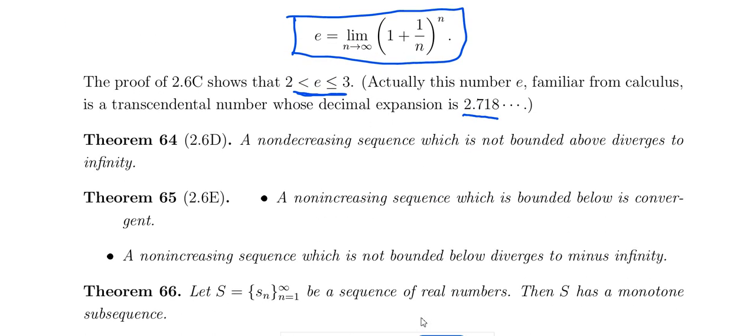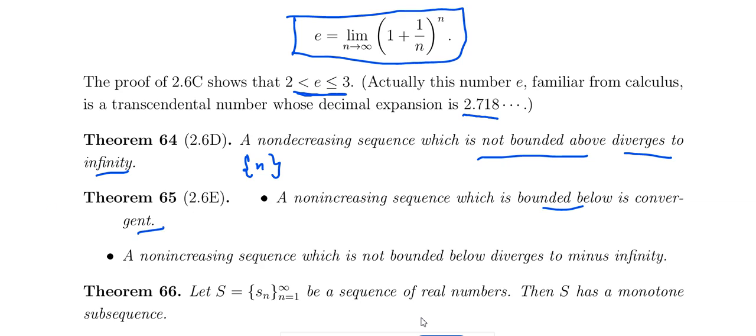And a non-decreasing sequence which is not bounded above diverges to infinity; n is a good example. Similarly, a non-increasing sequence, that is a decreasing sequence, which is bounded below is called convergent.